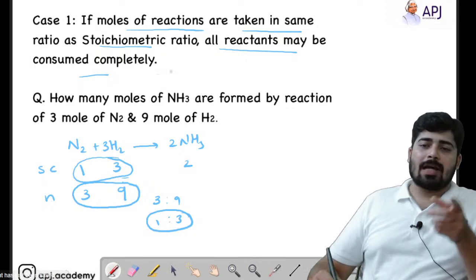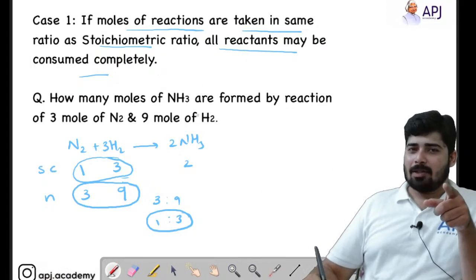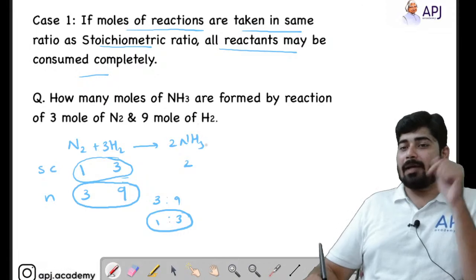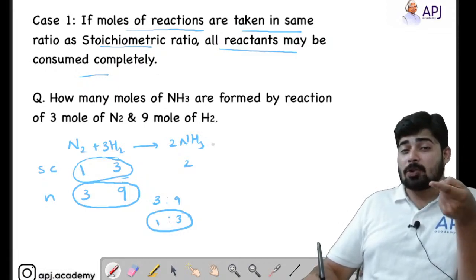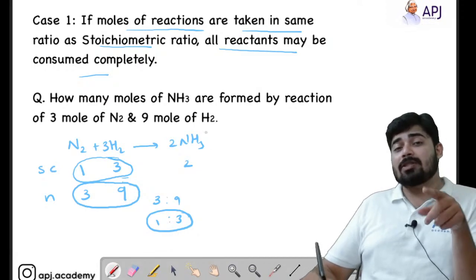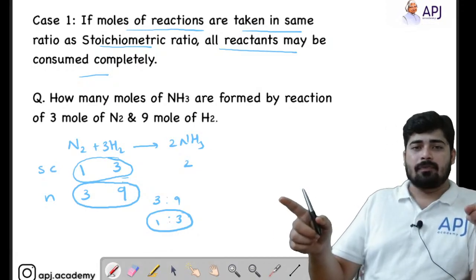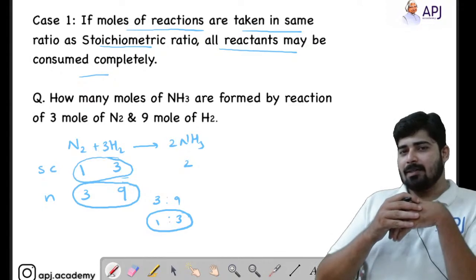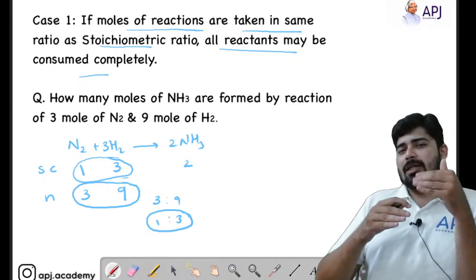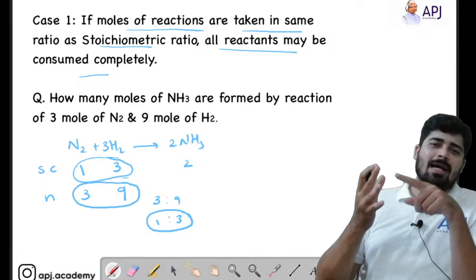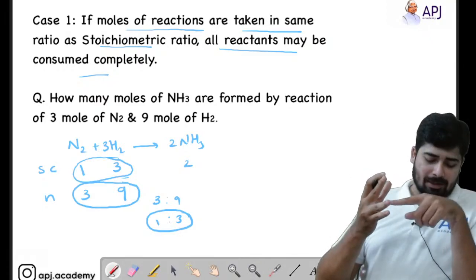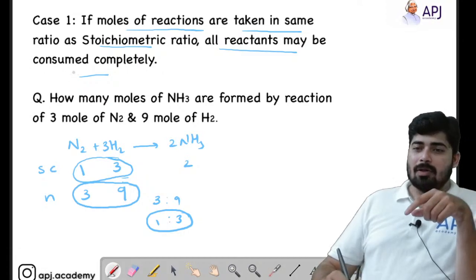Now we have another case here. Logically, you can think that there will be one more case. What will be that case? That case will be if the stoichiometric ratio and the moles ratio are different. Then the case is different. If the stoichiometric ratio and the moles ratio are different, then obviously there will be an excess reagent as well as a limiting reagent.